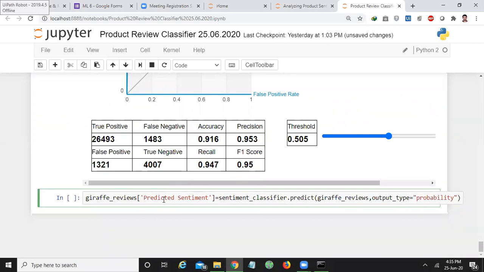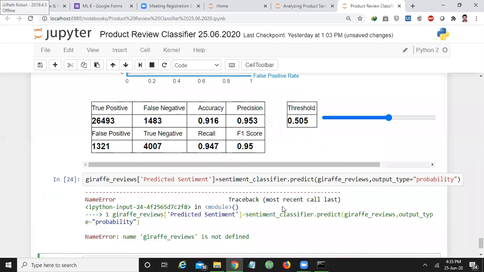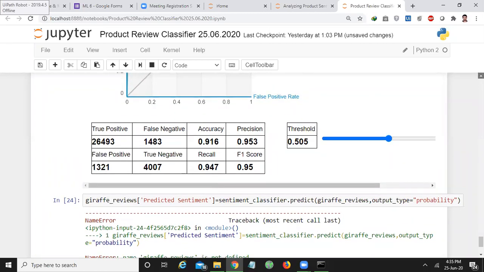Here what I am doing is using the probability function. What will be the probability, what is the probable label that we can assign to each and every giraffe review? That is why we'll call it the predicted sentiment. Giraffe reviews not defined. Wait.